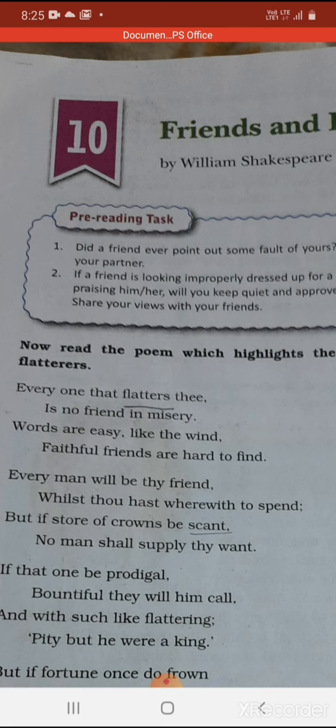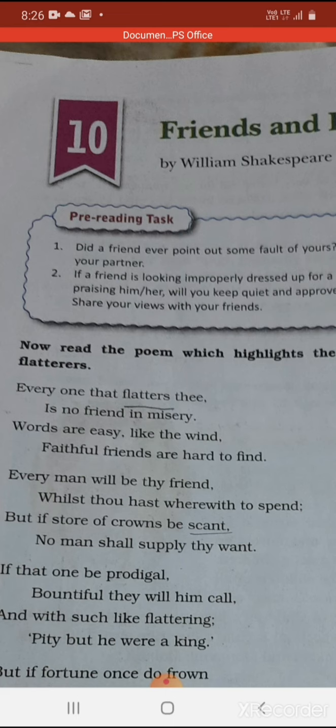As you all know, Shakespeare was the greatest playwright, a dramatist, a poet, and he was also an actor. Whatever he wrote, he expressed in a very simple and clear way. And in his writing, he has used Old English.